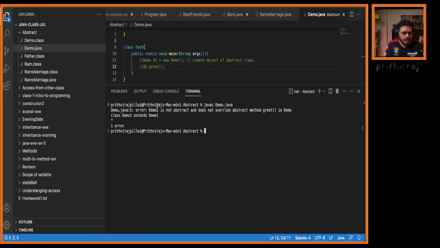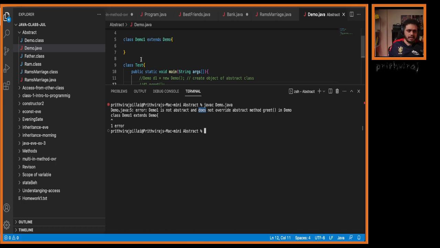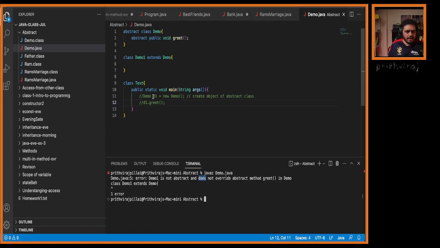Okay, now can you see demo1 is not abstract and does not override abstract method greet in Demo class. So what does this mean? They are telling that demo1 is neither abstract nor is it overriding. Understand, it is not overriding the greet method. So here some kind of error is coming. Yes or no? What are they asking us? There are two ways, guys. First is I have to what?